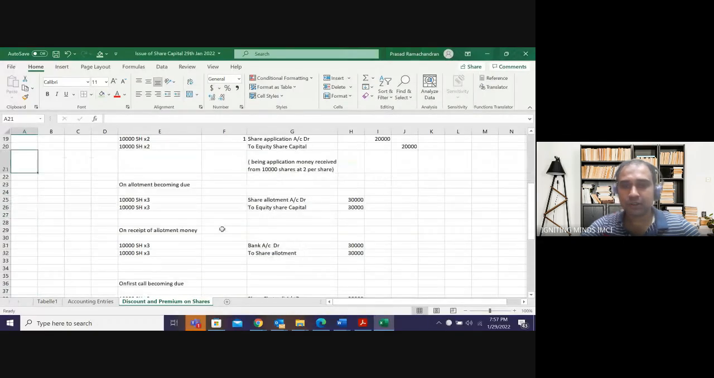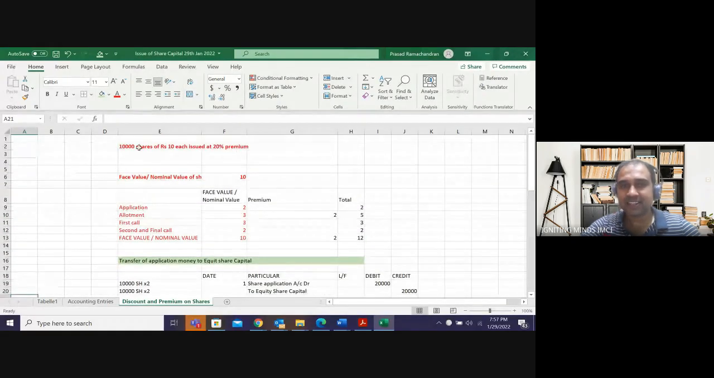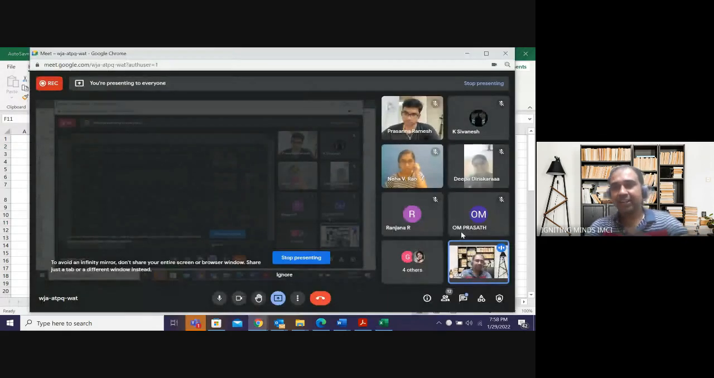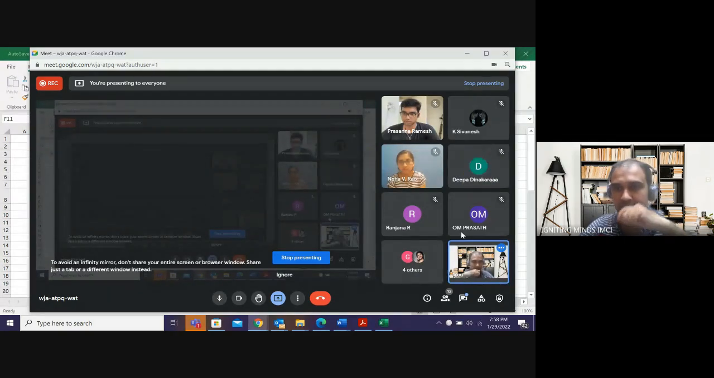Okay. So how many shares? 10,000 shares. In 10,000 shares, I have to get 3 rupees in capital and 2 rupees of premium during the allotment call. I'm discussing only allotment call because all other calls are same. On 10,000 shares, I'm going to get 3 rupees of capital and 2 rupees of premium. In allotment, first entry I pass is due entry or receipt entry? Which entry I pass first in allotment? Due entry or receipt entry?